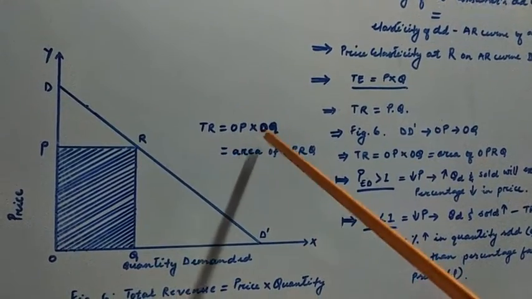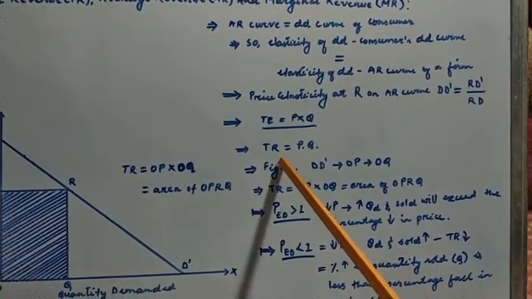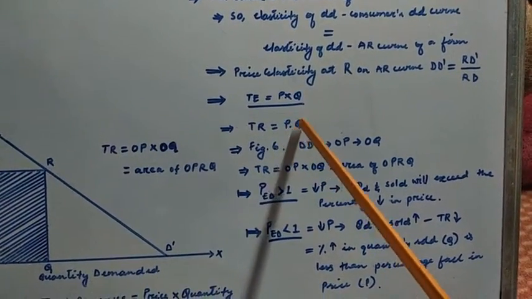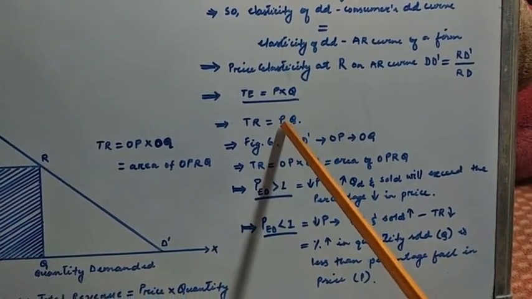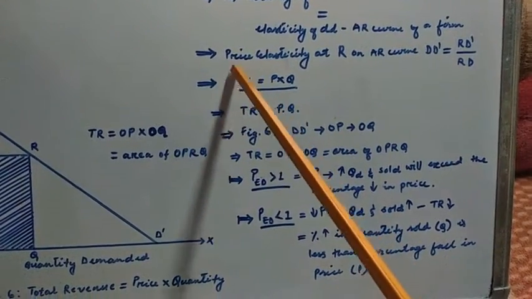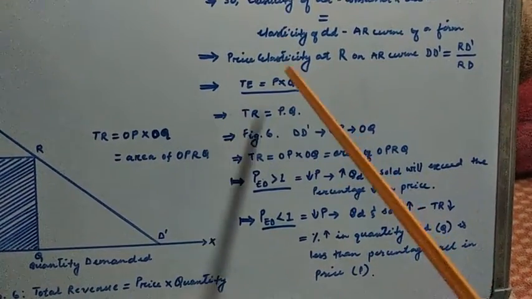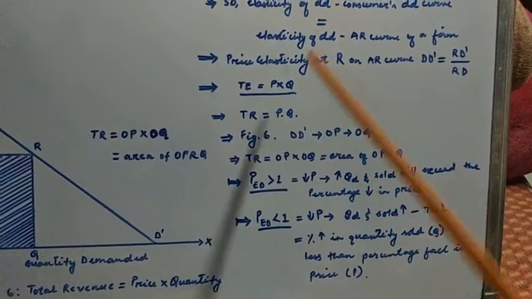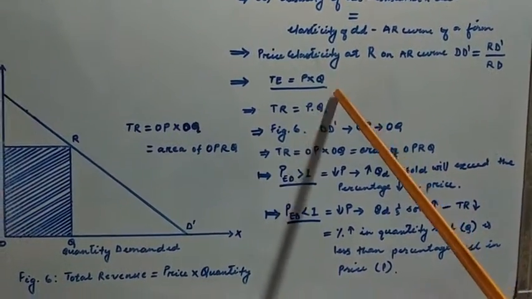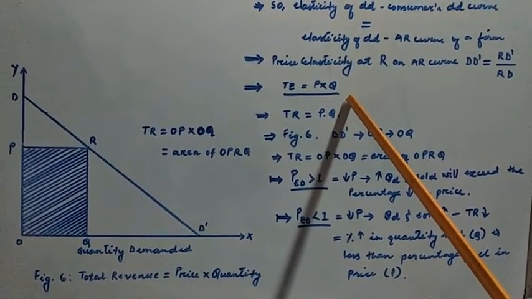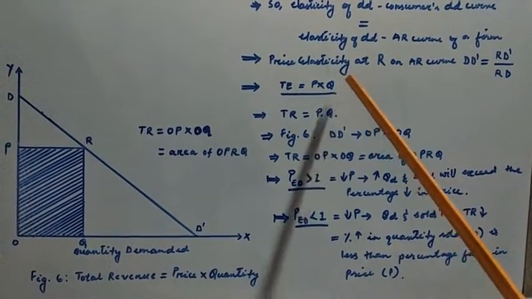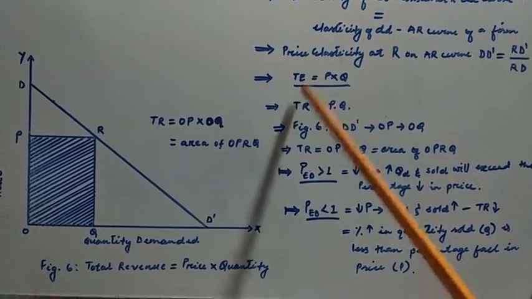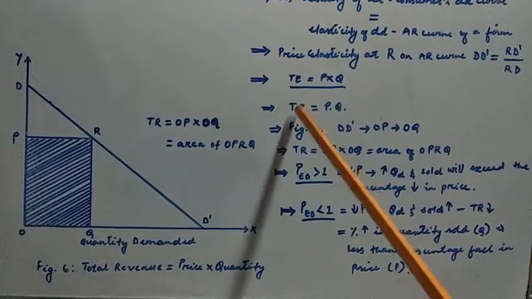So total revenue is nothing but price into quantity, which is the total expenditure. So we can conclude that total revenue equals total expenditure, because the amount of expenditure made by the buyers for the particular product is the total revenue for the firm in producing and selling that product.